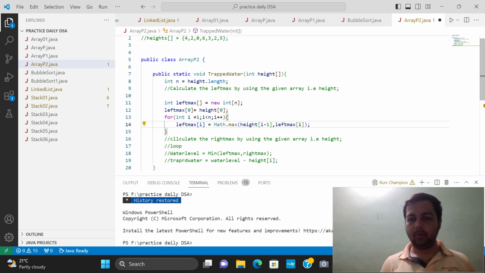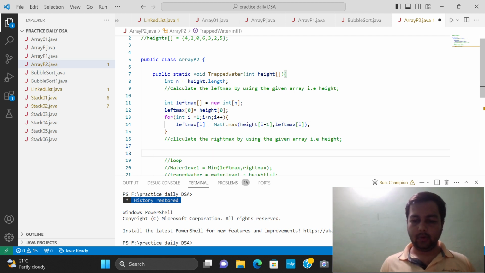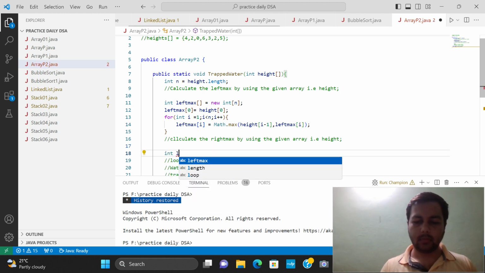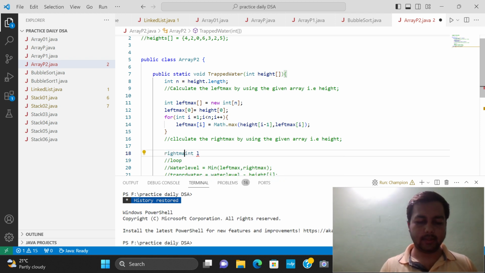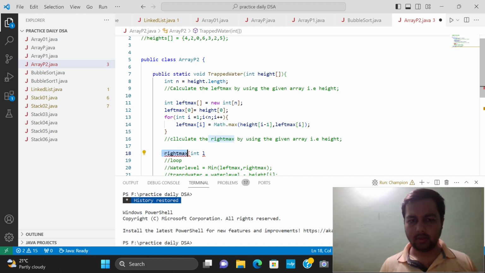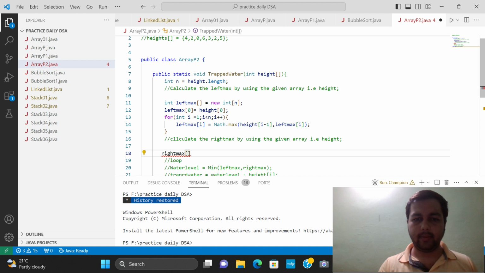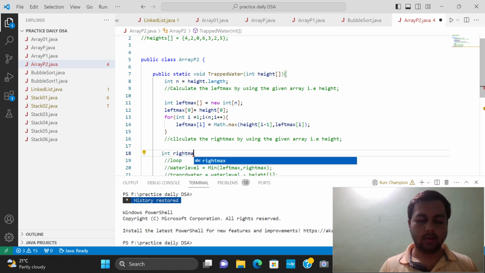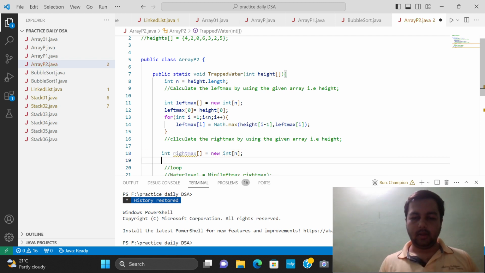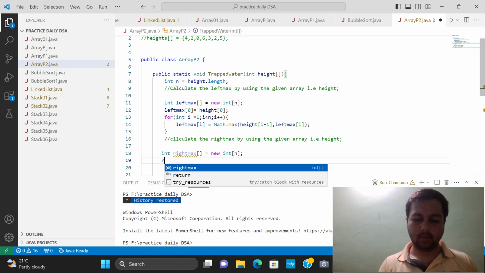After that we have to calculate the right max. So first declare the right max, that is int of right max, is equal to new int of n.